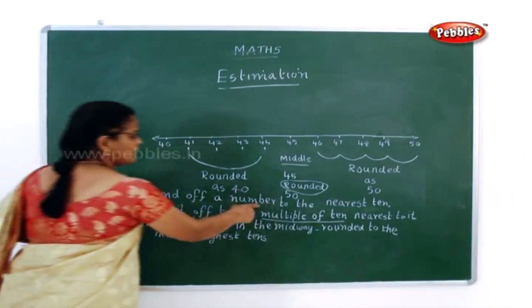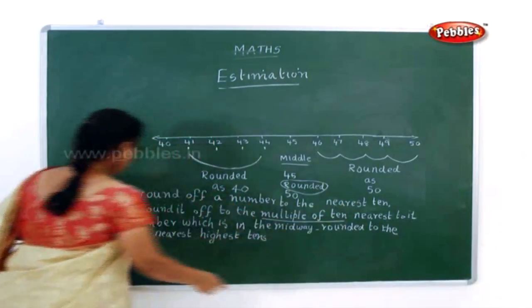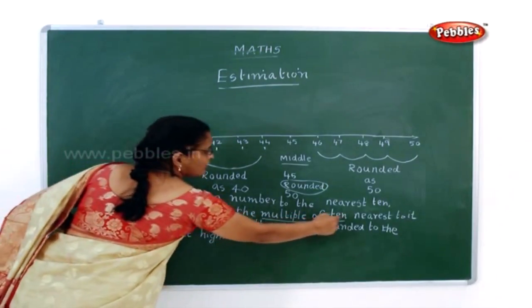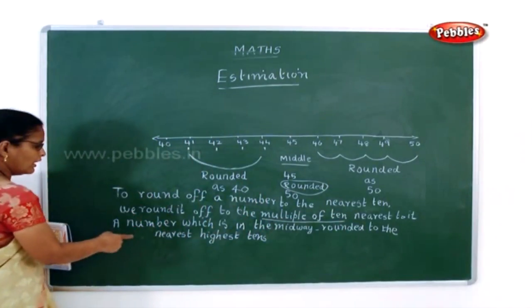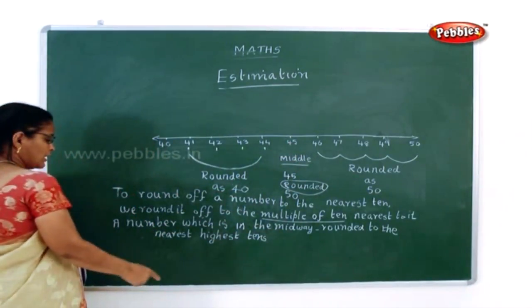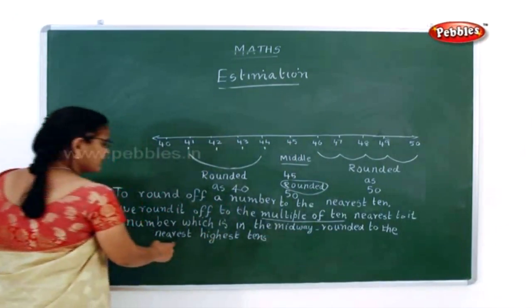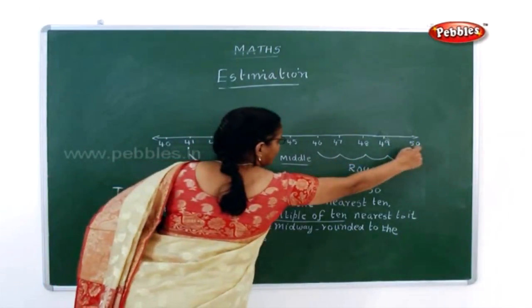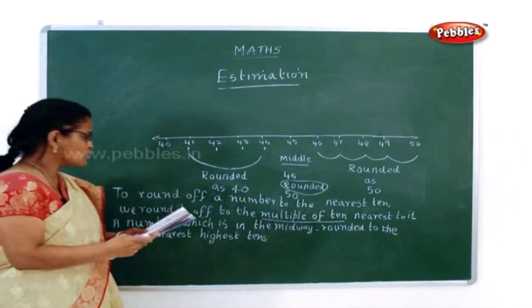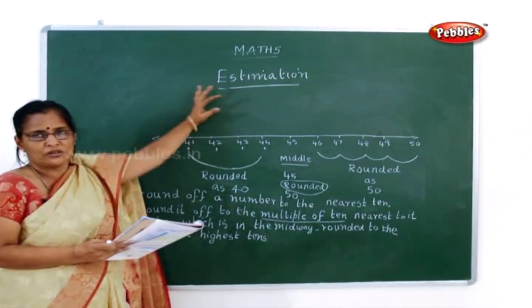See, to round off a number to the nearest 10, we have to round it to the multiple of 10 nearest to it. A number which is in the midway, this 45, should be rounded to the nearest highest 10. So this is the highest 10 here, so it can be rounded to 50. So this is what I have taught you, the estimation.